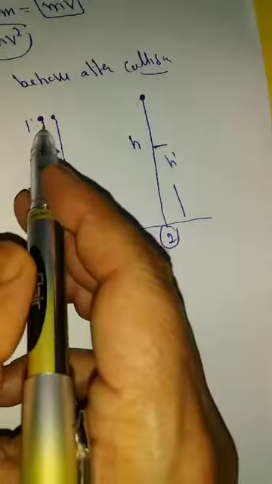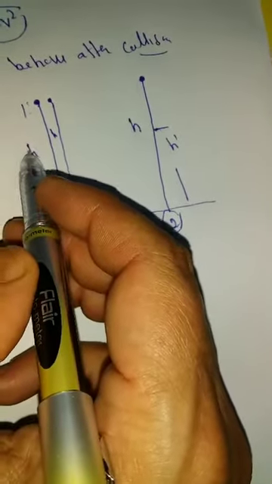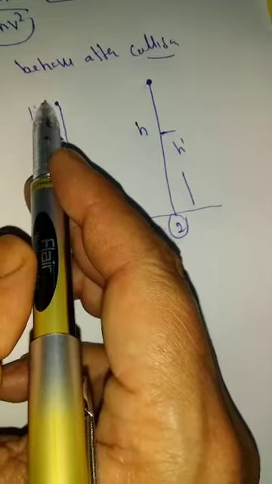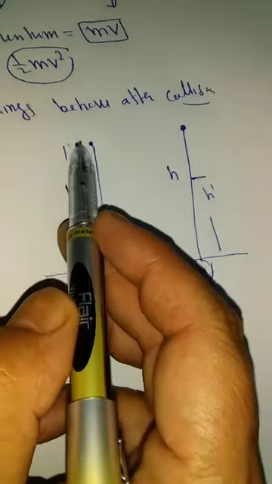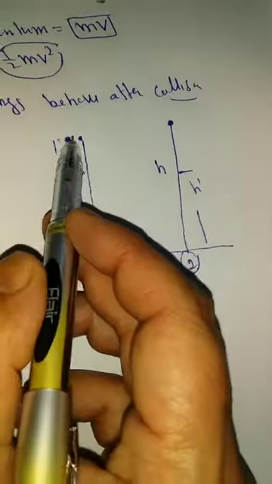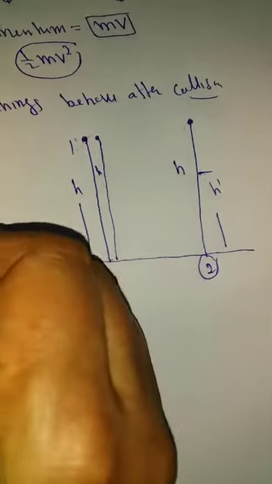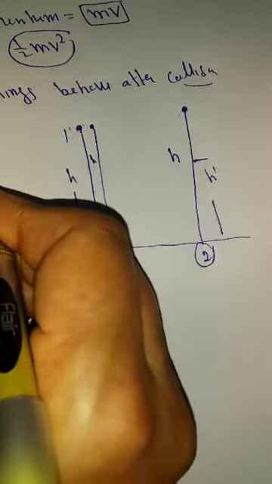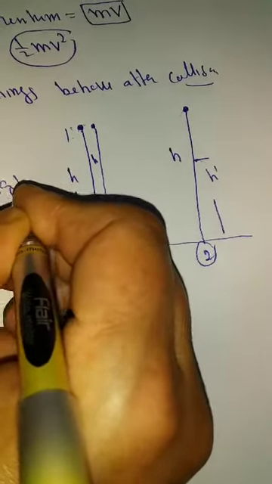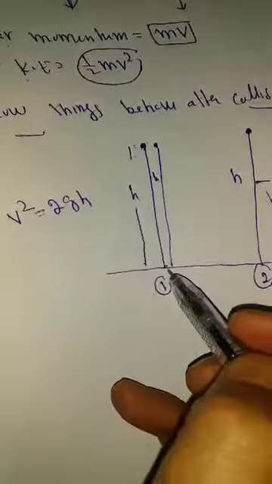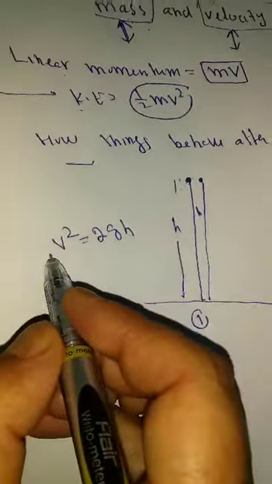If we see the kinetic energy here, we know that the initial velocity u is equal to 0, because it is released, it is a freely falling body. The final velocity becomes v square minus u square is equal to 2gh, since this is free fall. Okay, if we talk about kinetic energy, what is kinetic energy equal to here?